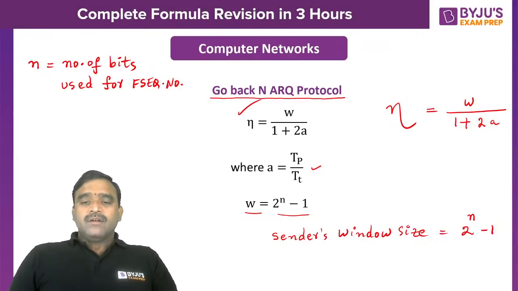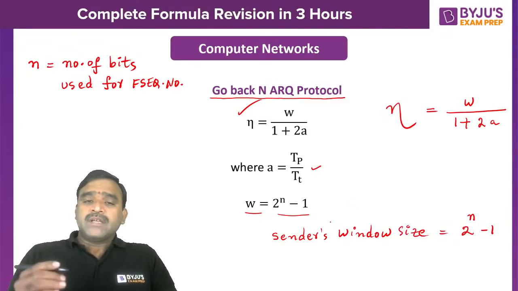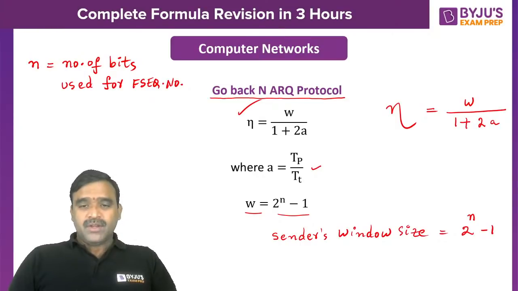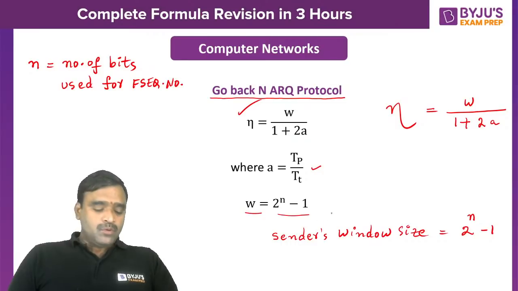Am I right? Okay. So most of the questions will be based on how many bits are required for the frame sequence number. Efficiency will be given. Indirectly, transmission time and propagation time will be given. So we need to find out the number of bits used for the frame sequence number, by taking W is equal to 2 power n minus 1.